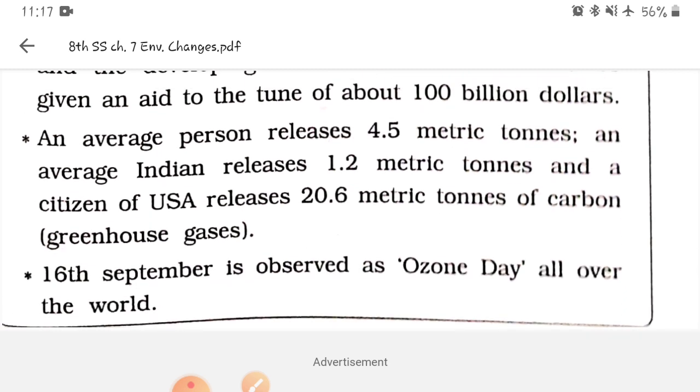The average person releases 4.5 metric ton, an average Indian 1.2 metric ton, and a citizen of the USA releases 20.6 metric ton of carbon gases.